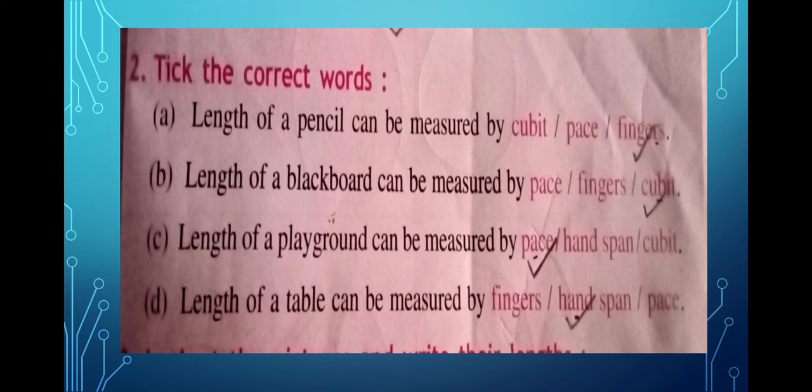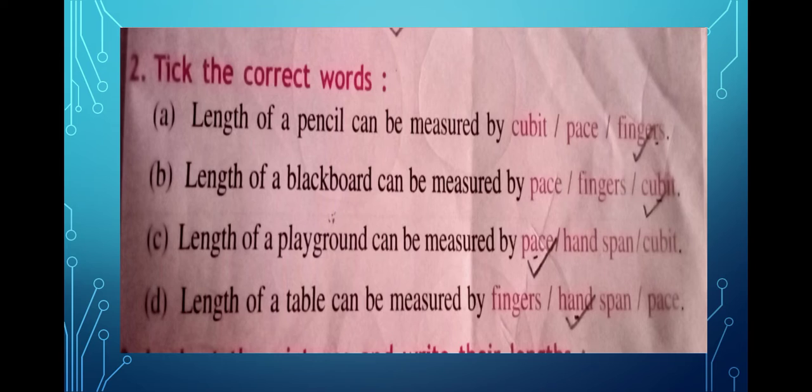Now there are some more things in the textbook. Try to complete it, those who have not done. Those who have done it, well and good. Most of the children who are coming to the class have done it, but still I find some children have not done it. So you must complete it.